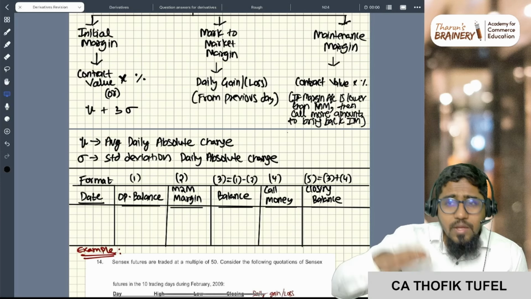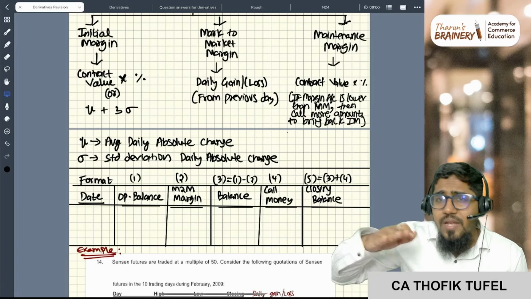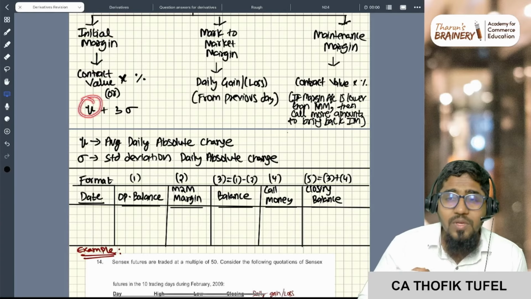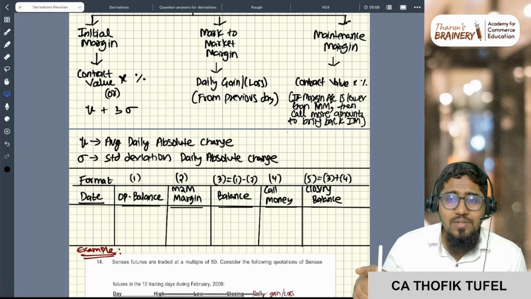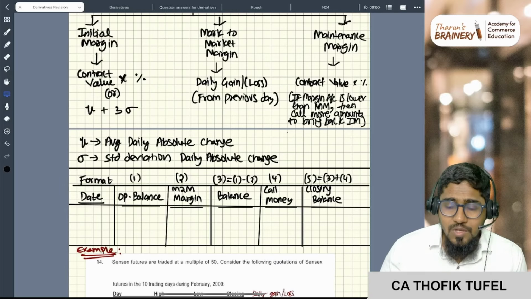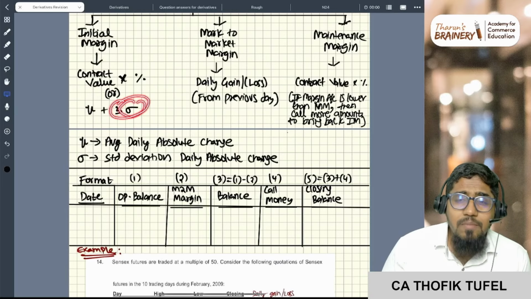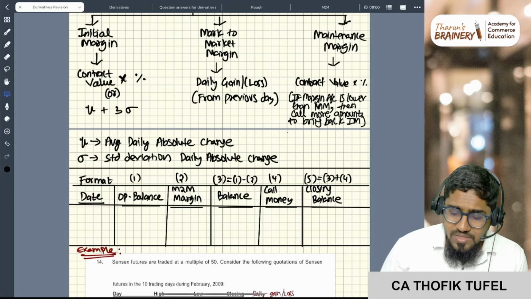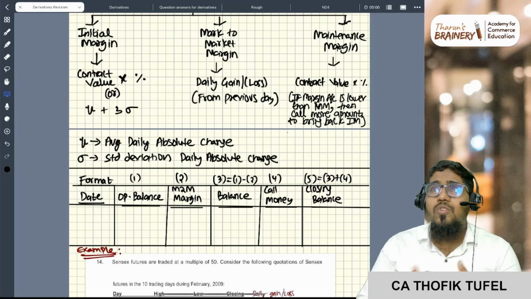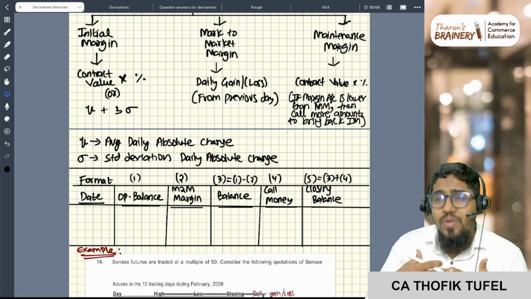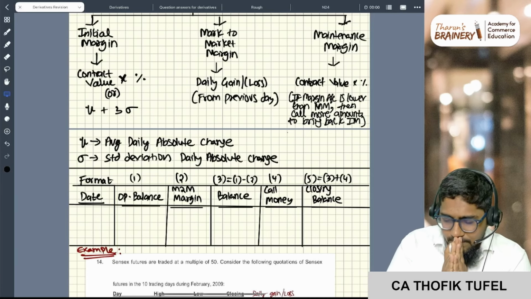Sir, daily 10,000 rupees goes up and down. Because daily settlement is happening, right? So 10,000 rupees you give me. Plus, for that 10,000 rupees, there is a standard deviation of 2,000 rupees. So that 2,000 rupees into 3 times. So 3 times of that standard deviation also you give to me. So it is 10,000 plus 6,000, 16,000 rupees you pay me as the initial margin. Based on that, you will be able to enter into the futures contract.